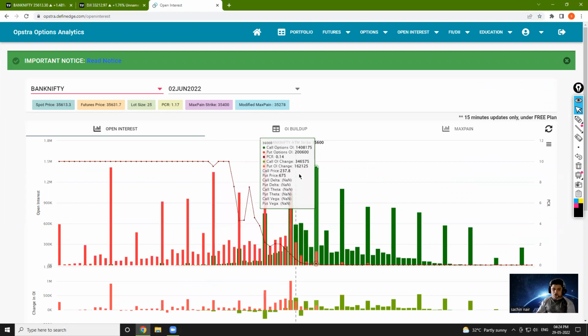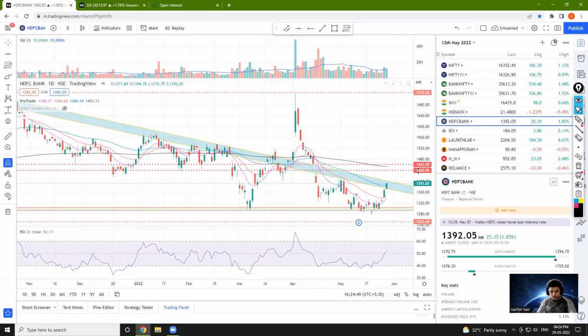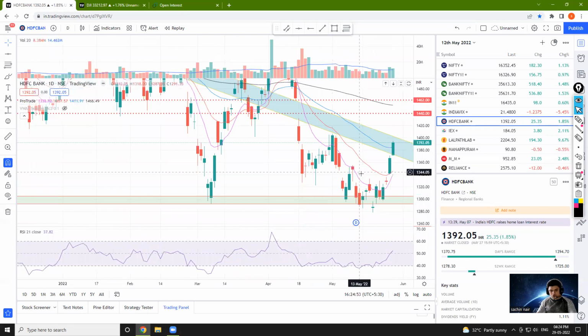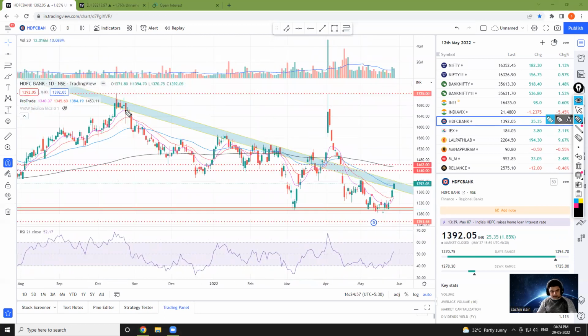So I would consider looking at the PCR 1.17. Bank Nifty is extremely positive right now. Now, the major stock that is leading Bank Nifty is HDFC Bank. अभी HDFC Bank का अगर हम chart देखें, so we are right in the trend zone. ये जो हमारा trend था एक, जहां हमने multiple times resistance लिया है, वो ही trend zone में है. Good part is we have just crossed the 50 EMA.